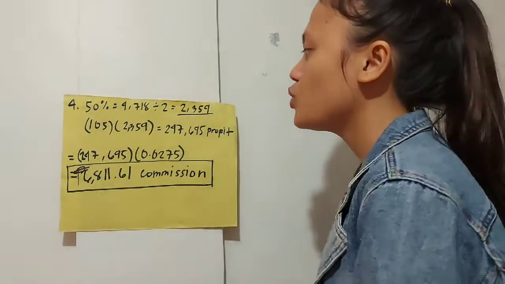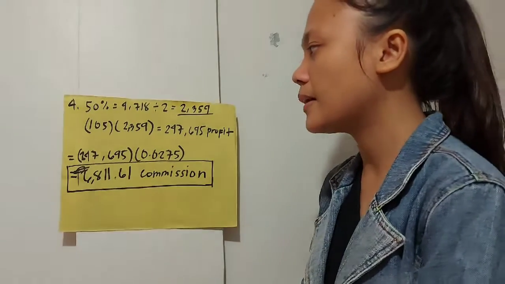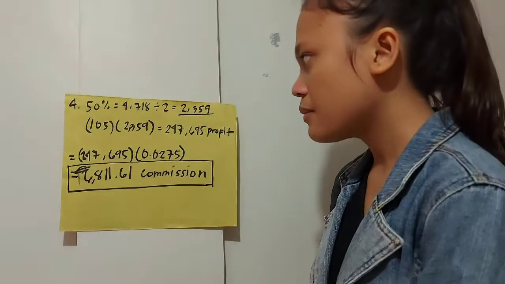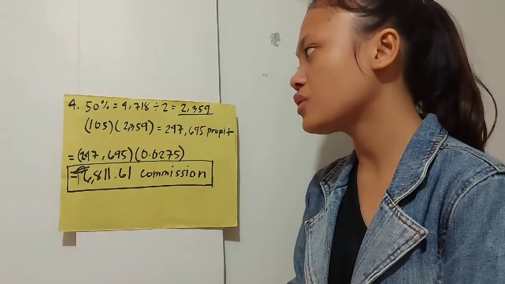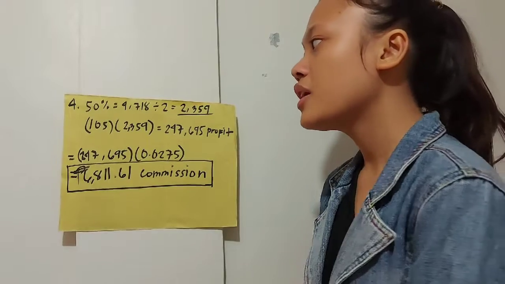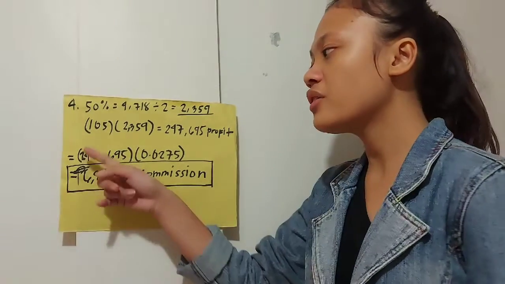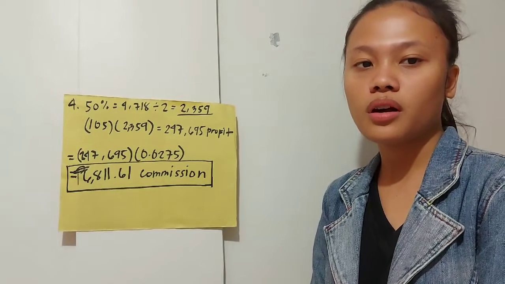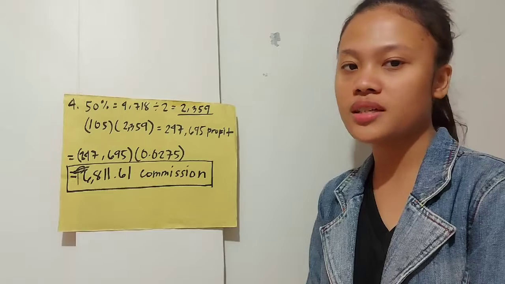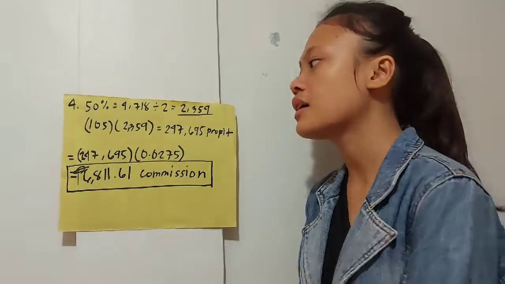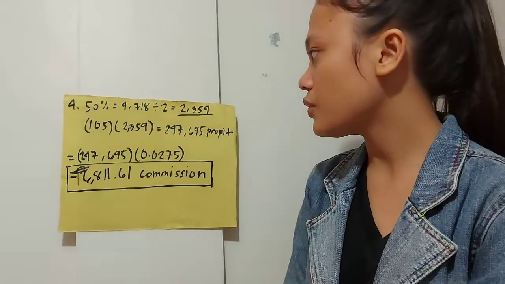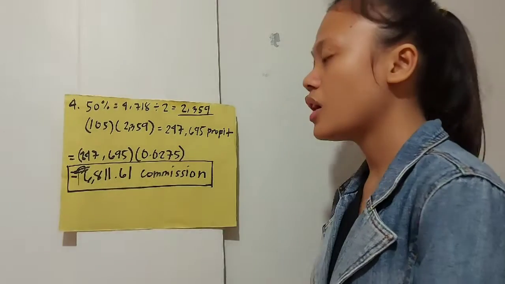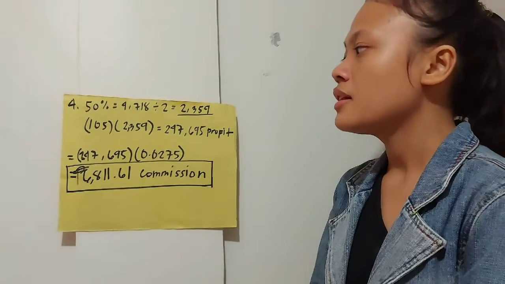4,718 divided by 2 is equals to 2,359. Right now we are going to multiply the 105 pesos to 2,359, where 105 pesos is the purchase price of each share of stock, while the 2,359 is the 50% of the 4,718 stocks.